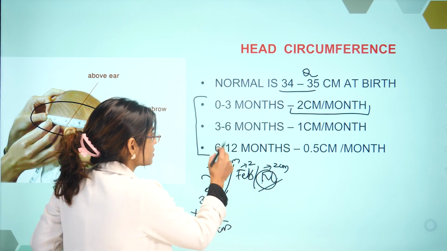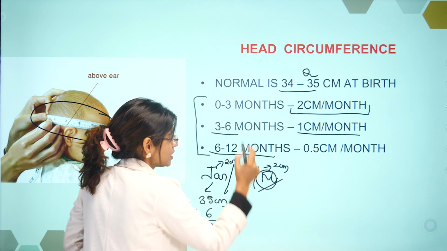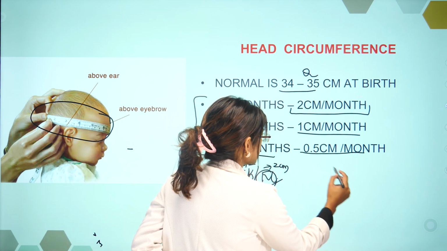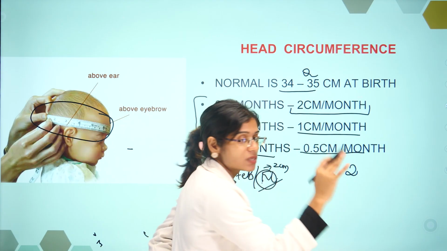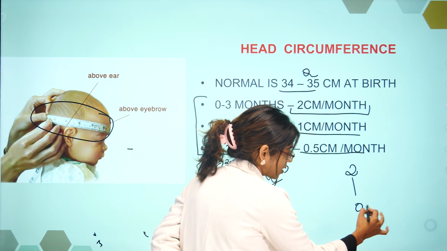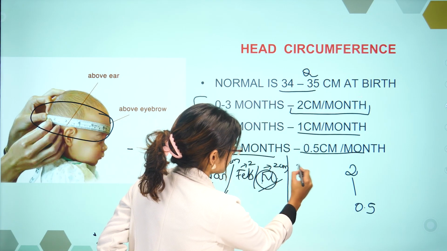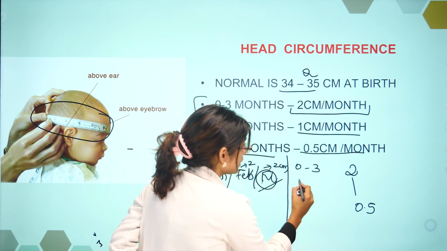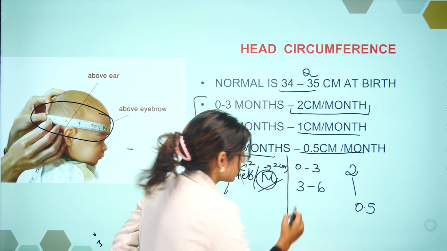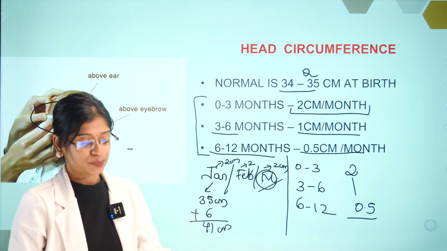After that, the next 3 to 6 months, 1 centimeter per month. Next 6 to 12 months, 0.5 centimeter per month. So you will write it like this. First you write 2 centimeter, then you bring it down to 1 centimeter. Again you take half of it, 0.5 centimeter. First 3 months 2 centimeter per month, then 3 to 6 months 1 centimeter per month, and 6 to 12 months 0.5 centimeter per month.